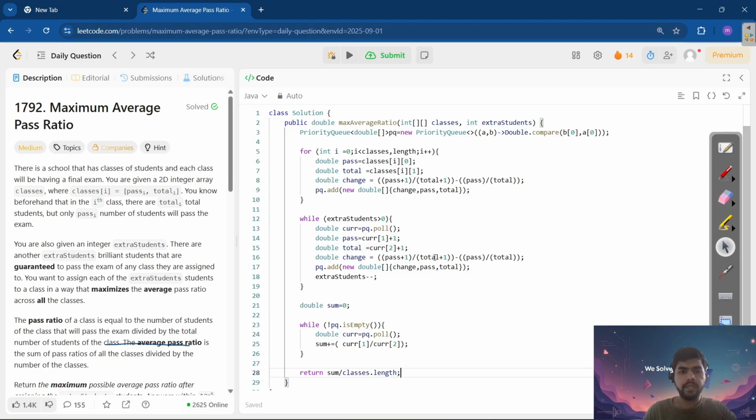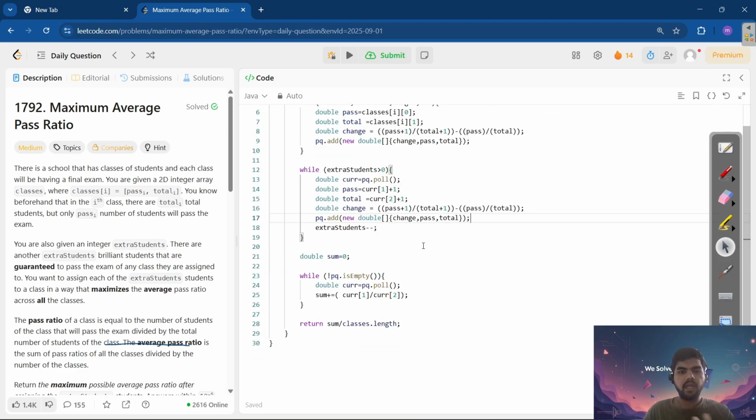I'll just go through it once for you guys. Making a priority queue, in that we are storing change, pass and total. So this will give us the maximum change every time, the maximum change in a class if we add one student. Then we are adding what is previously given to us in that priority queue. Then we are adding the students and adding the same element with that extra student back, and the change also we are calculating simultaneously. Then after doing this, we got a priority queue with the updated students, meaning the extra students are also added in it. We are just doing a sum and then returning the average. Okay, let's try to run it.